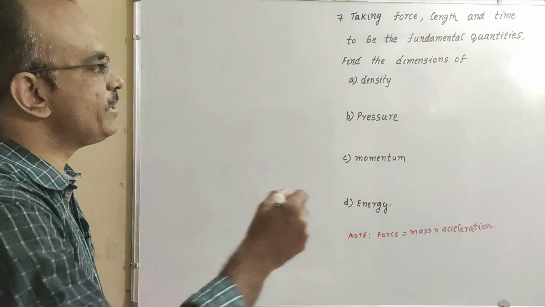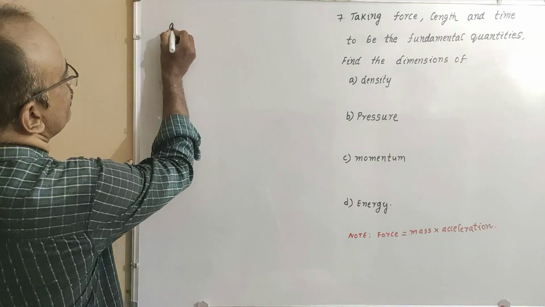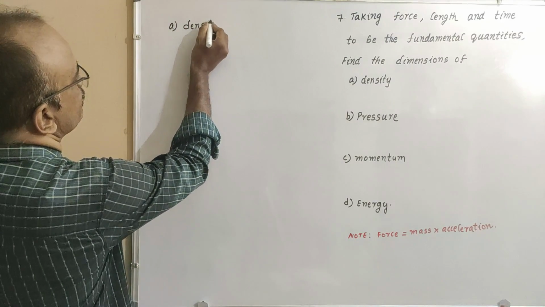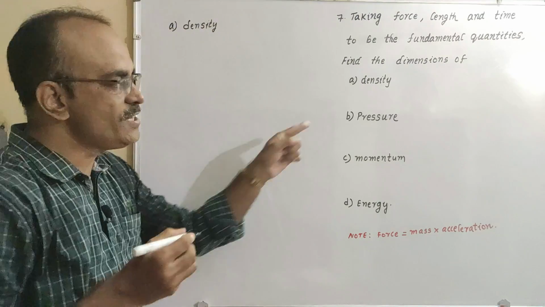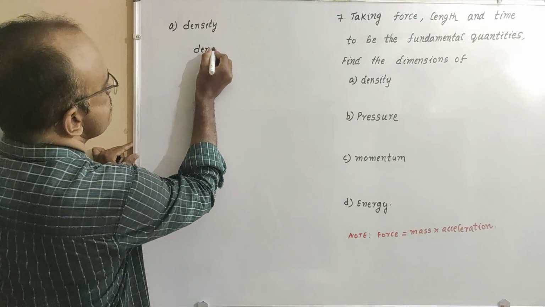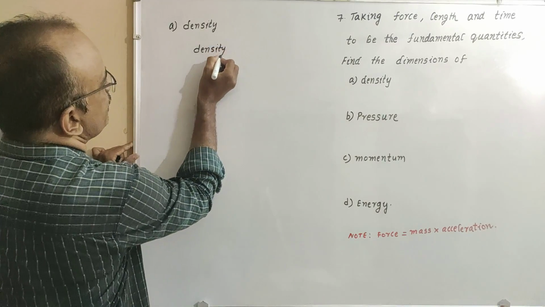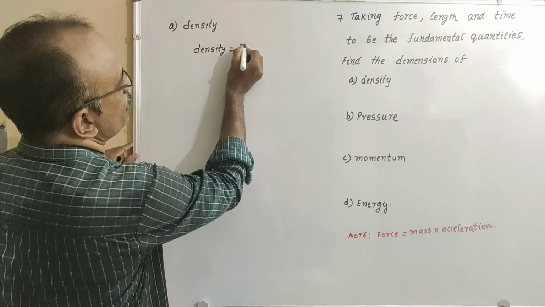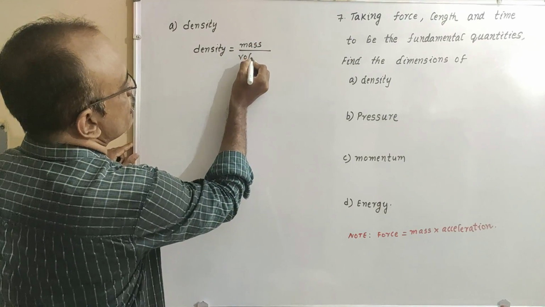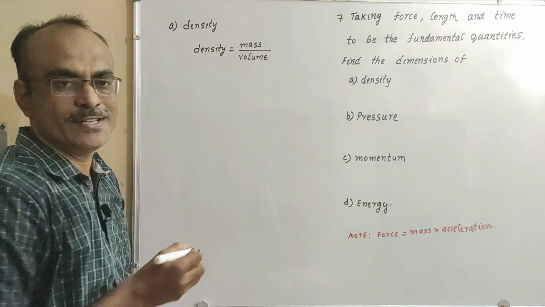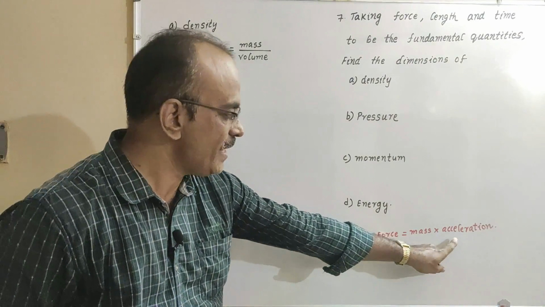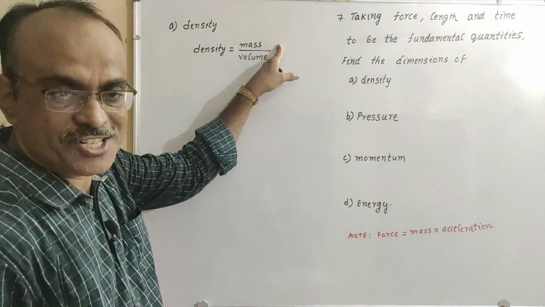Now first of all we are going to discuss density. What is the formula for density? Density is equal to mass by volume. But what is force here? Mass into acceleration. Which one is missing here? Acceleration is missing.